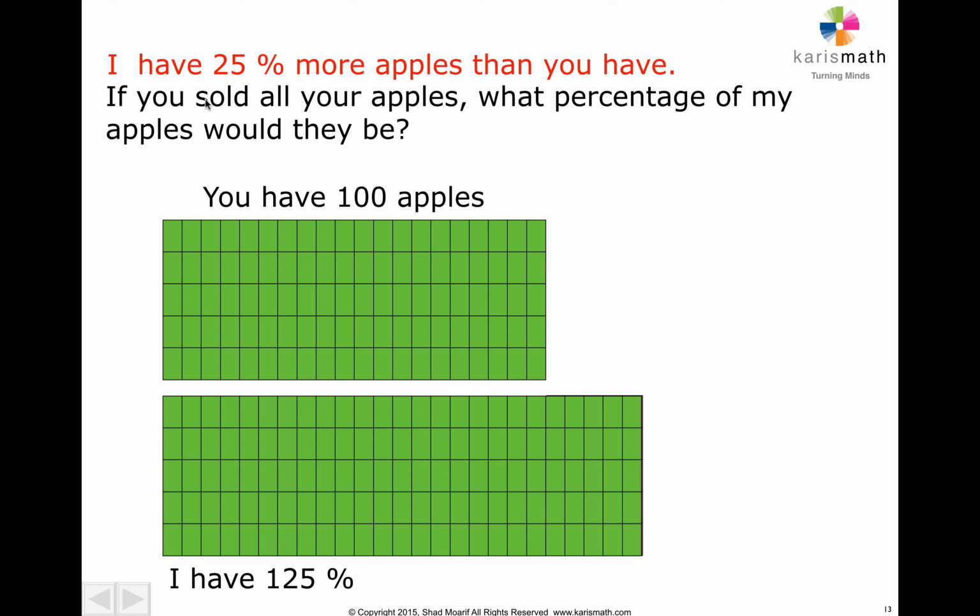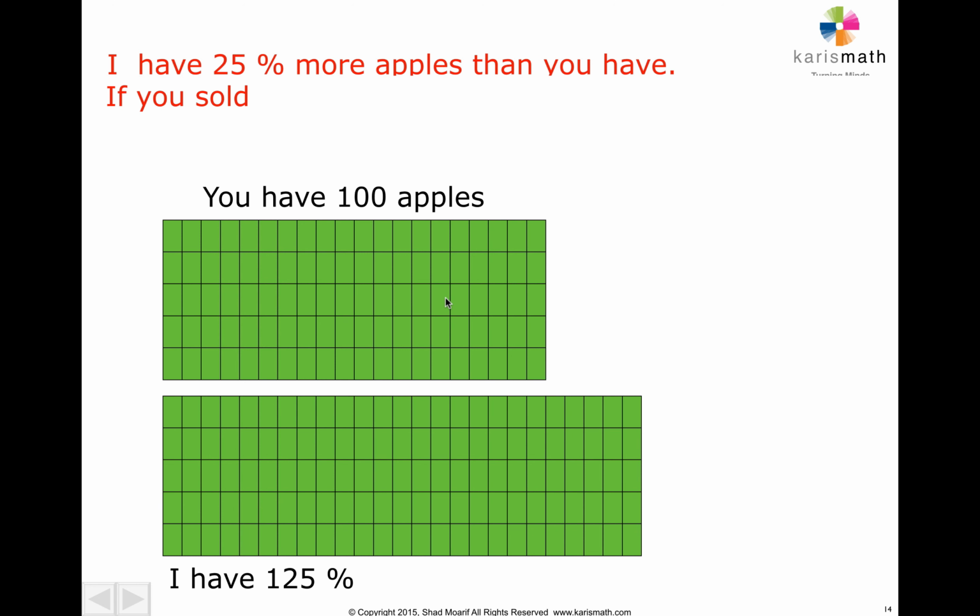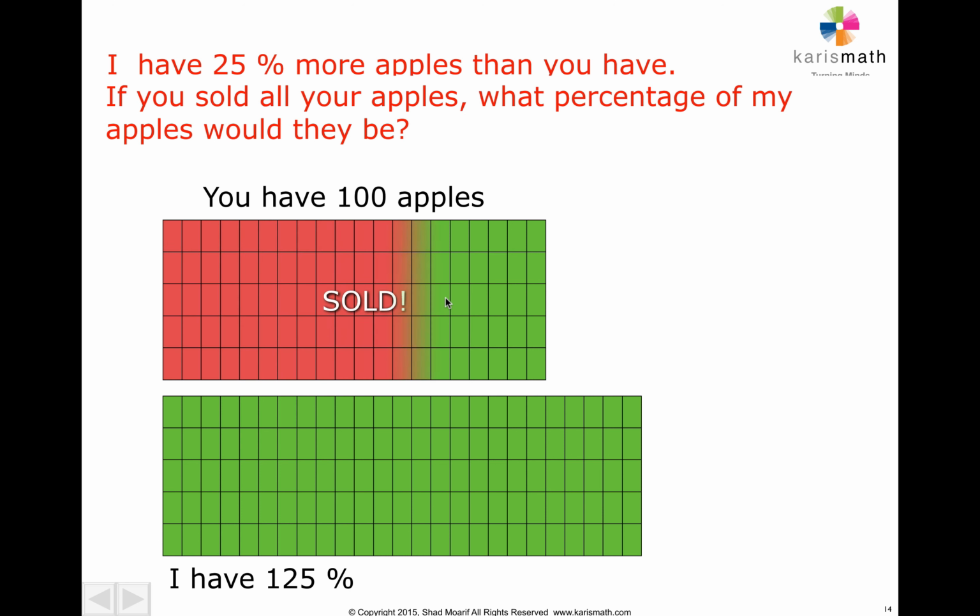Now, if you sold all your apples, that means all these apples, if you sold these, what percentage of my apples would they be? So if you sold all of these 100 apples here, that's this bit here, sold. This is what percentage of my apples. So all you have to do is find out what fraction this is of your apples. These are 100 apples. And what fraction is this of 125 apples?